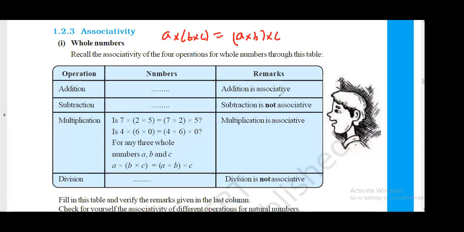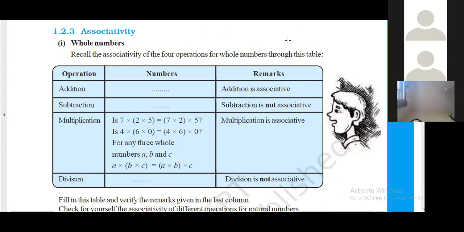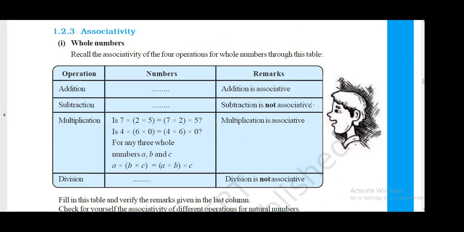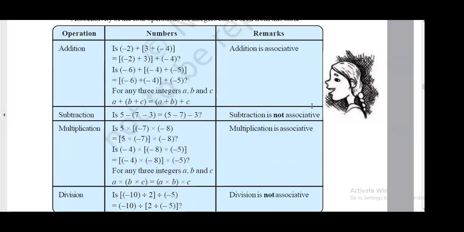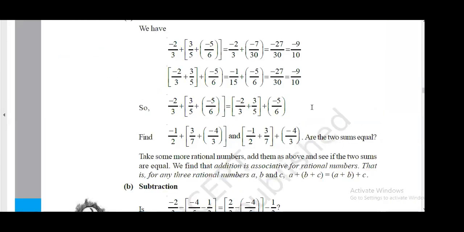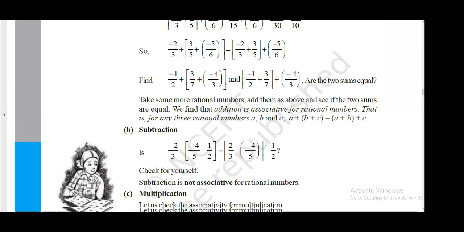So I can say that addition is associative, yes. Subtraction, no. Multiplication, yes. Division, no. So the same thing for associativity as for the commutative property. Yes, no, yes, no. So for any number, be it integer, whole number, natural number, or rational number, subtraction and division are not associative. Multiplication and addition will be associative. Got it? Yes?